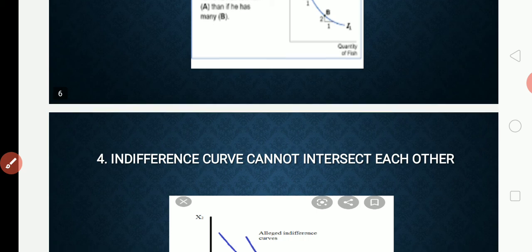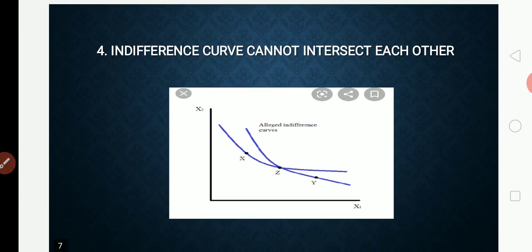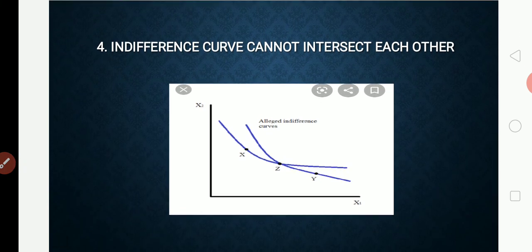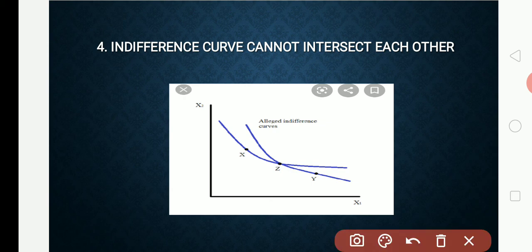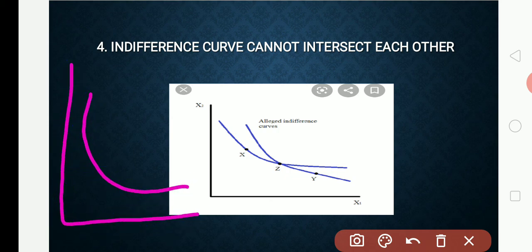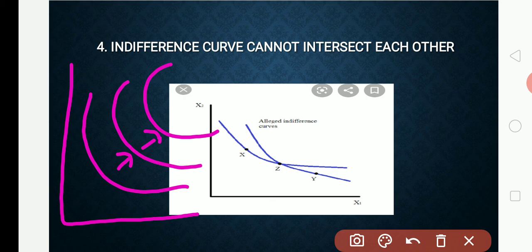Next we will move to the fourth property: indifference curves cannot intersect each other. As I showed you in the first property, the indifference curves should move like this. They should not touch each other. There must be a gap between them, and the lower indifference curve represents a lower level of satisfaction, the higher indifference curve a higher level of satisfaction.